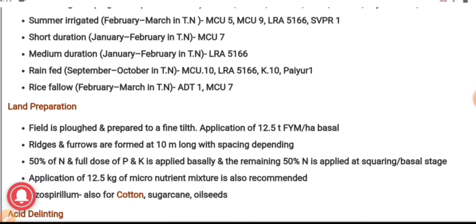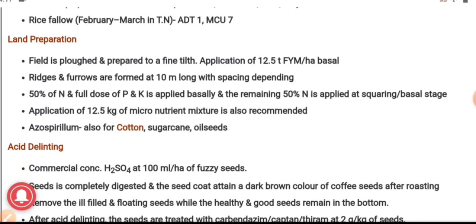Next, land preparation. For the cultivation of cotton, the field is plowed and prepared to a fine tilth, and we can apply 12.5 tons of FYM, that is farmyard manure, per hectare as a basal dose. In the cotton field we can make ridges and furrows, formed 10 meters long with various spacing.